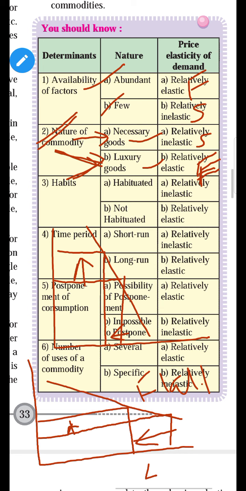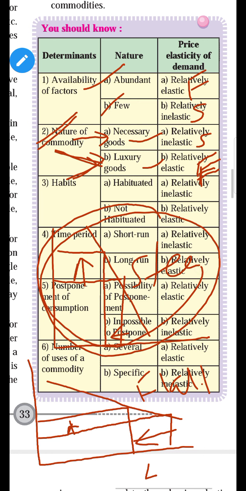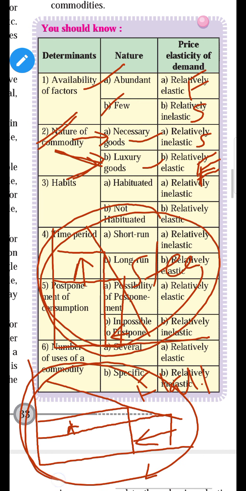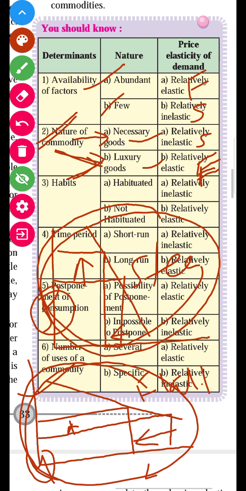So this is a flatter demand curve and this is the steeper demand curve. This is relatively inelastic demand and that is relatively elastic demand. Yes, type number 4 and this is type number 5. Okay, in this way you can go through.